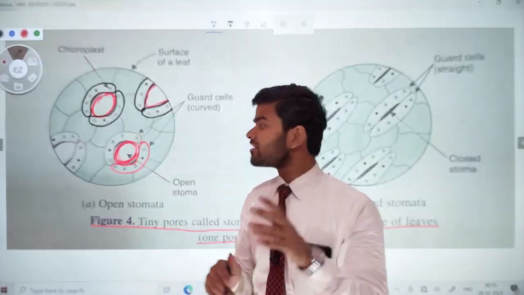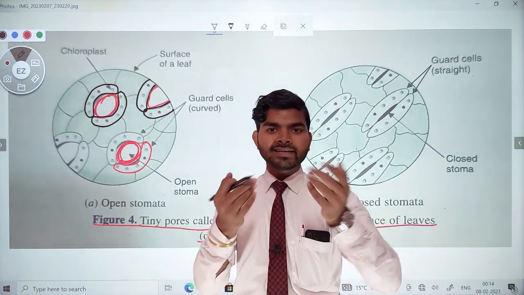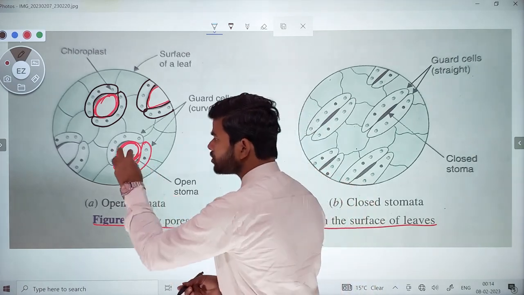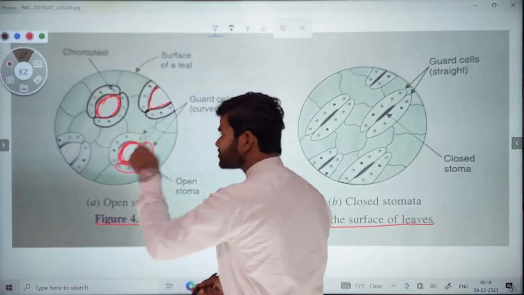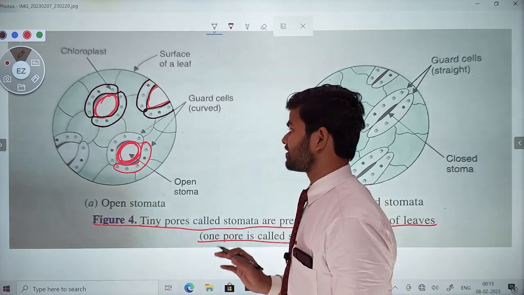So the plants open this stomatal pore in order to take in carbon dioxide, so that carbon dioxide can enter the leaf through these stomatal pores. Concept clear? Of course clear.